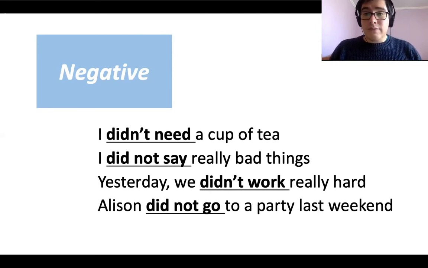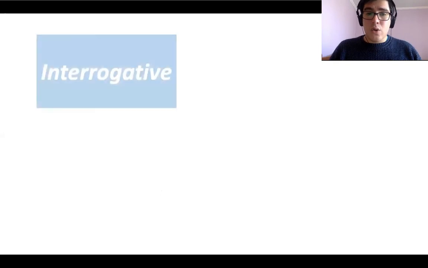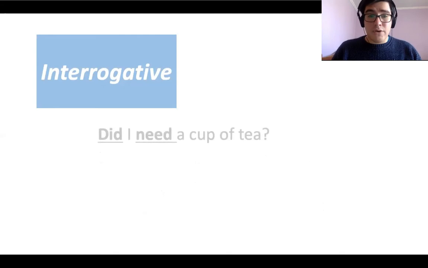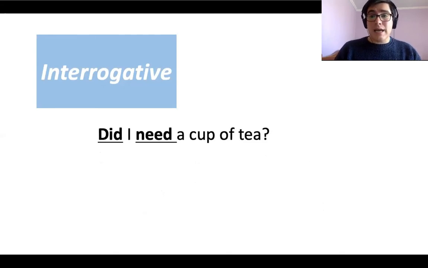With the interrogative form, we are going to start with the word did. For example, in this case, I am starting with the word did. The word did is indicating two things. One, I am talking about the past, and two, I am talking about a question.